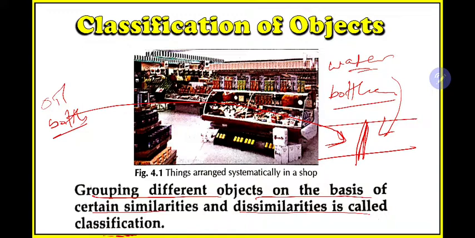That means based upon certain properties or similarities, all oil bottles will look the same, all will have some color, but the water bottles have no color, so they will all be the same. So based upon some similarities and dissimilarities, I am classifying things, grouping things, and this process is known as classification.